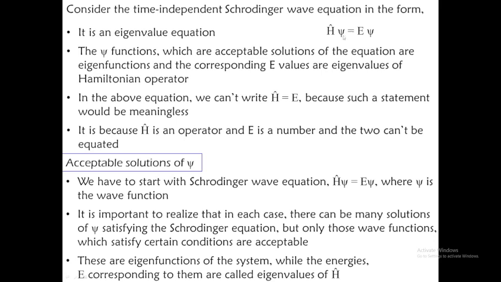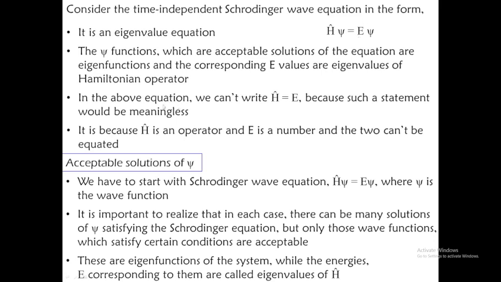The psi functions which are acceptable solutions of the equation are eigenfunctions, and the corresponding E, energy values, are eigenvalues of the Hamiltonian operator. Because as you know, H is a Hamiltonian operator, or an energy operator, and it contains kinetic energy and potential energy terms. So by acting with the H operator, the energy operator, on the wave function, we get the total energy of the system, because kinetic and potential energy terms are here. So we should get the total energy of the system.